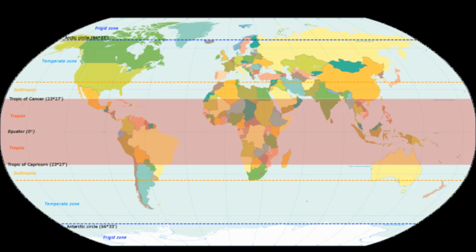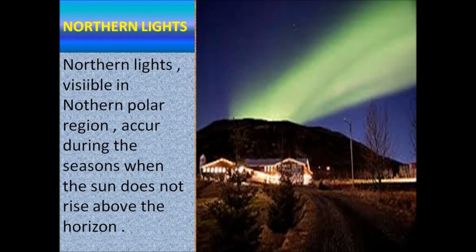From Tropic of Cancer to Tropic of Capricorn, the place which is indicated in red color is called the tropical belt. And if you move north or southwards, you can find up to the blue line, which is called the Arctic Circle on the north side and Antarctic Circle in the south side. That place is called the temperate zone. And you always know that polar regions are very cold and they are frigid zones.